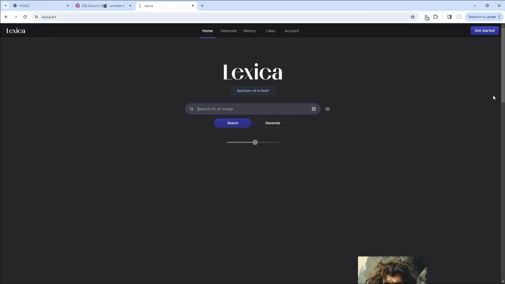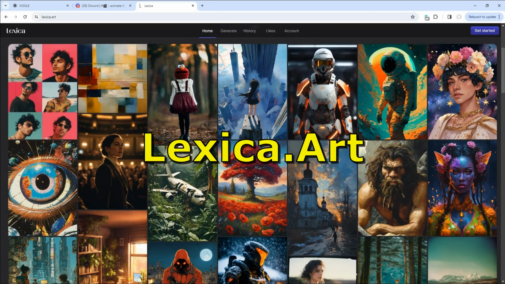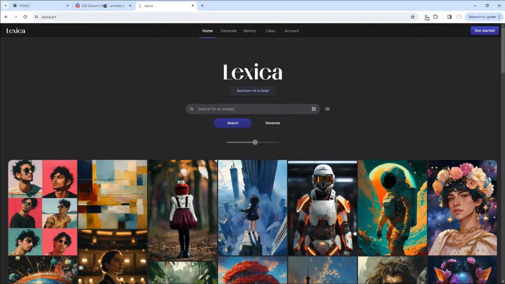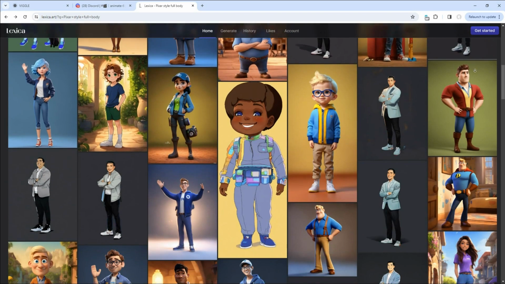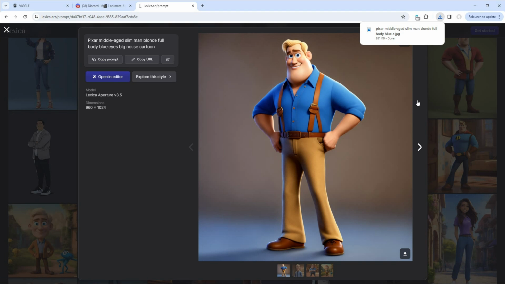First, we will need an image to animate. So, head over to lexica.art, where you will find lots of different characters. For this demonstration, let's search for something in Pixar style. I will select this character to download. But remember to select only a full body image for best results.